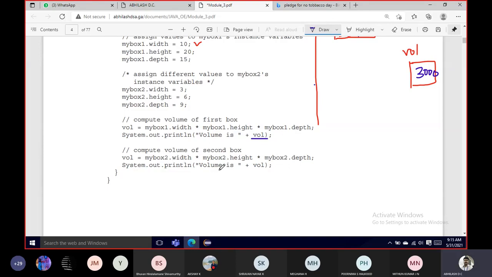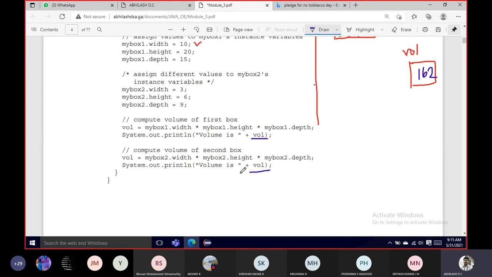So what does this say now? This is in turn calculating the other part, right? So if I multiply 9 into 6 into 3, 54 into 3, 162, I guess. Kindly correct me if it is wrong. So the new value of this volume will now be changed to 162. Fine. So next, again I'm redisplaying the same volume.